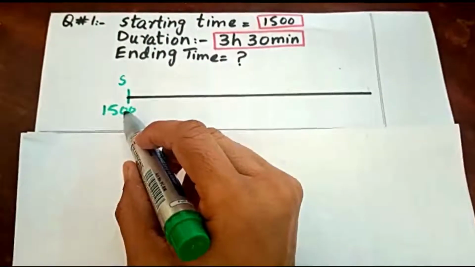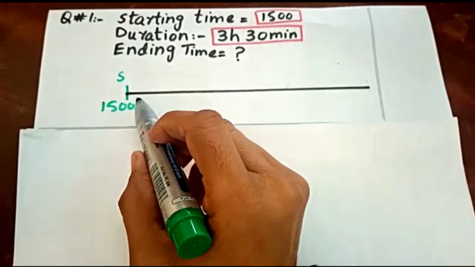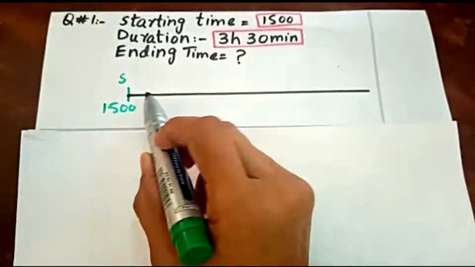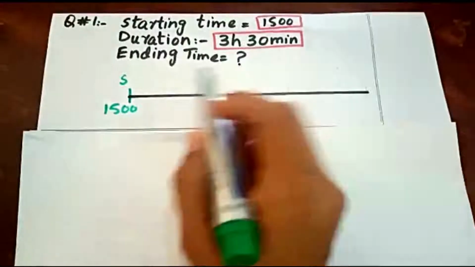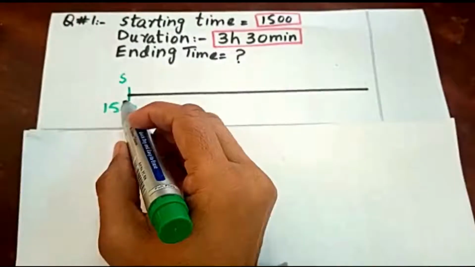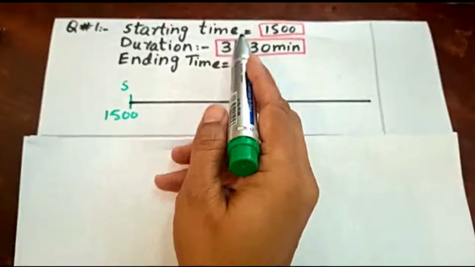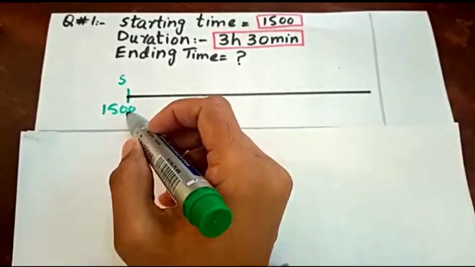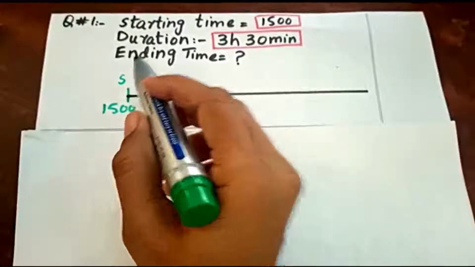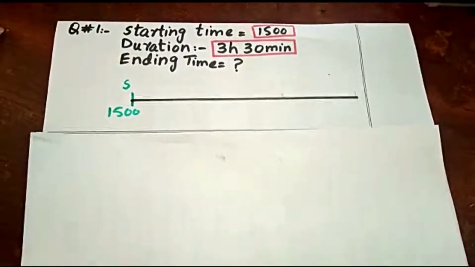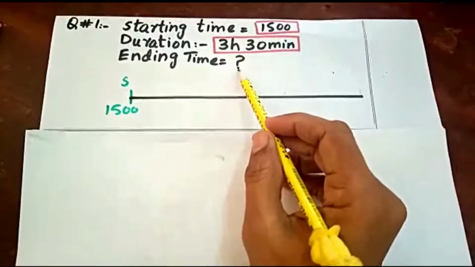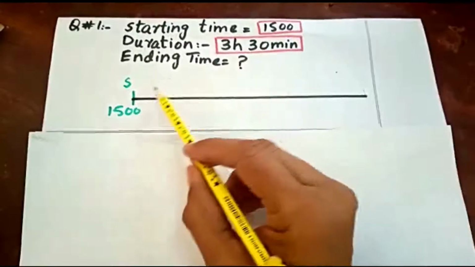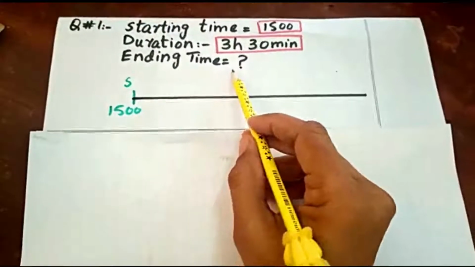Okay, and whenever, beta, you start to find duration with the help of a timeline, you have to draw the line and put the starting time over there, because we have the starting time here. The starting time is 1500 hours and we have to reach till any time which you will find out. But if you have the duration with you, you can find the ending time.